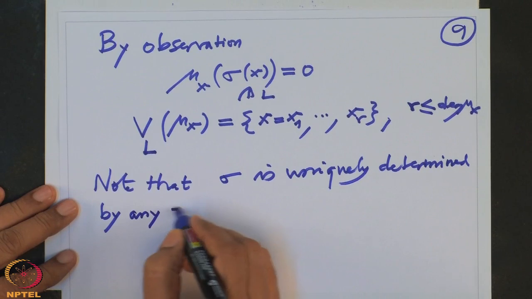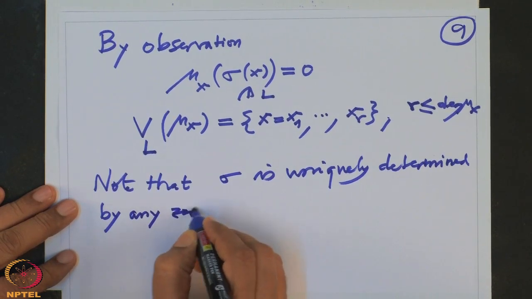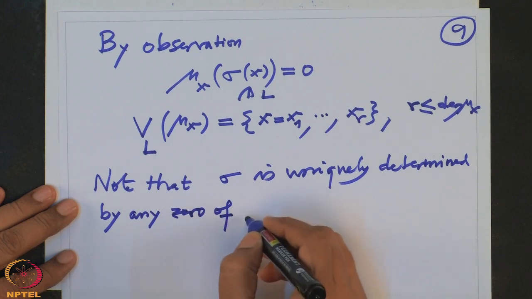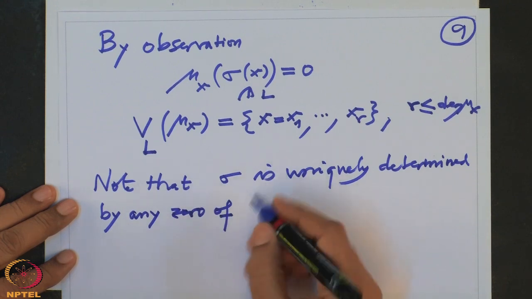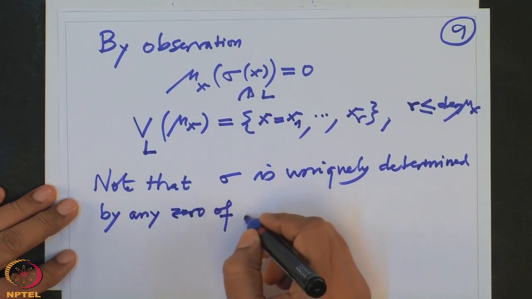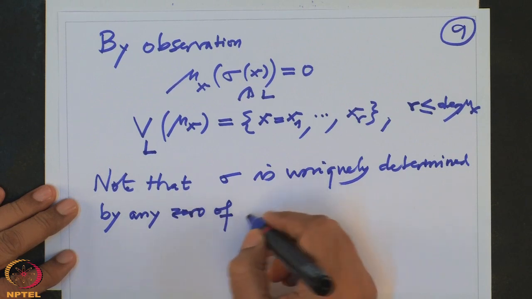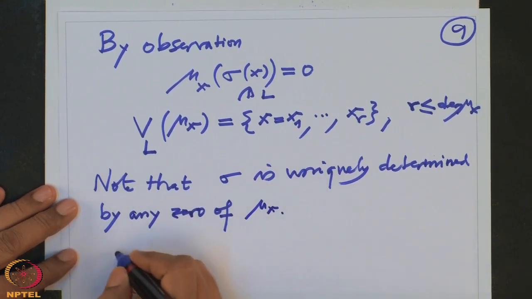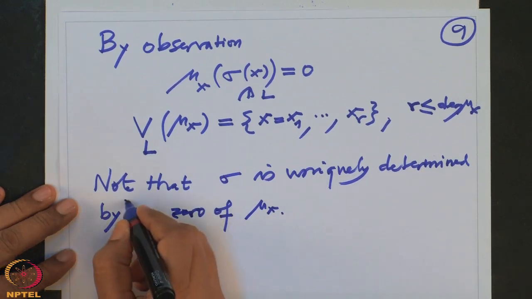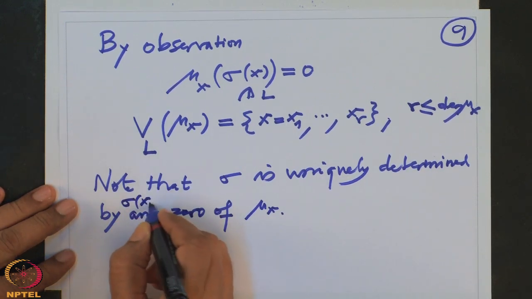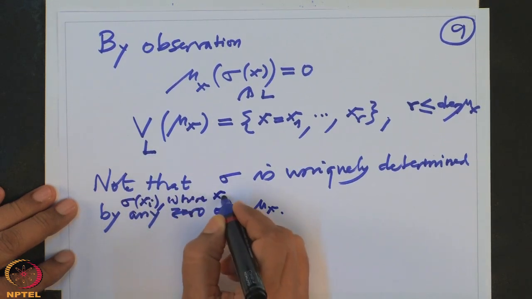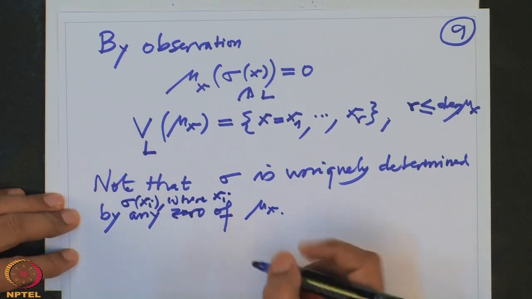any zero of mu x, because I know sigma is uniquely determined by, I should say, sigma of xi, where xi is any zero of mu.